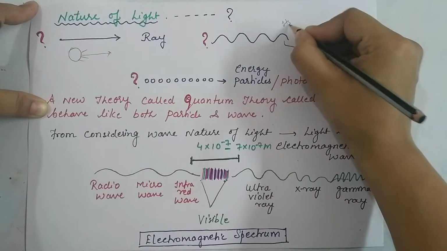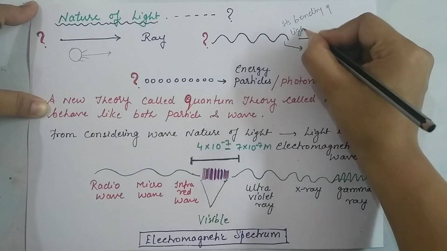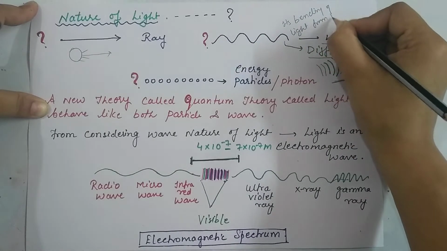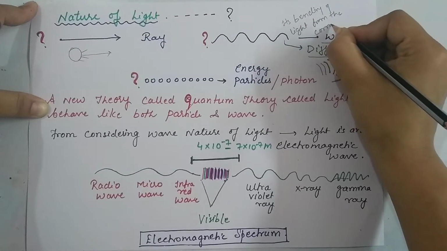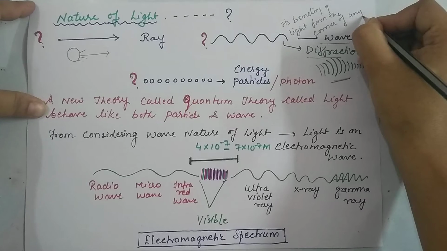It's a bending of light from the corner of any obstacle.